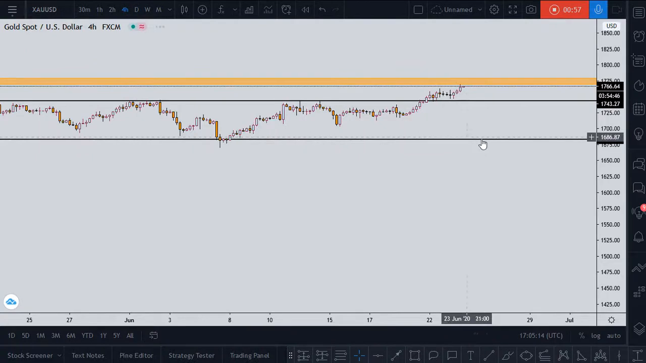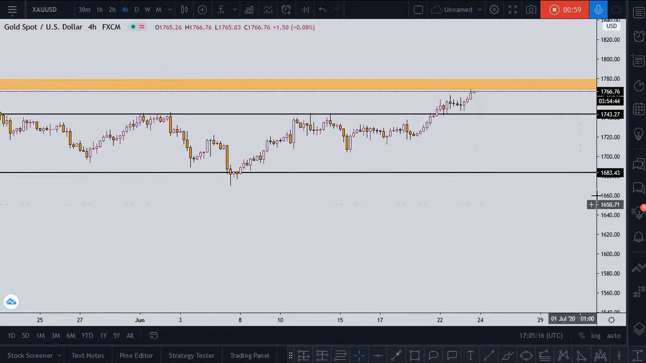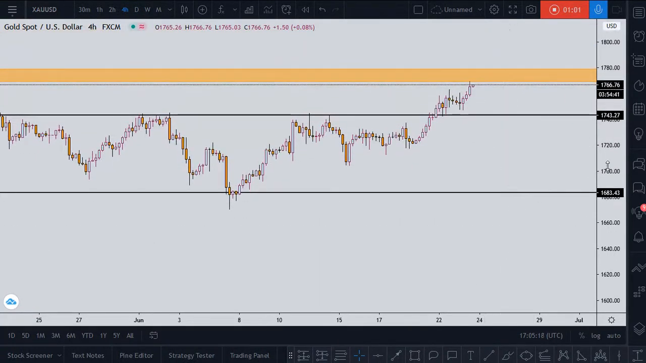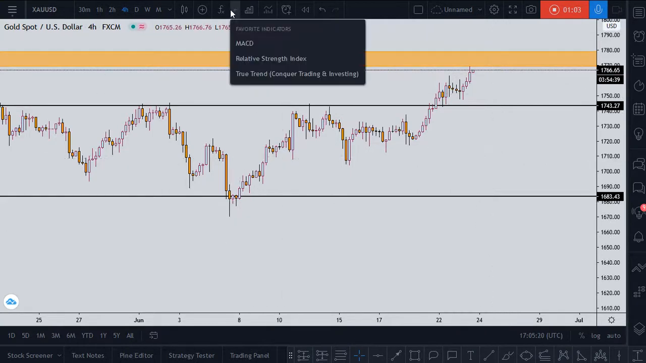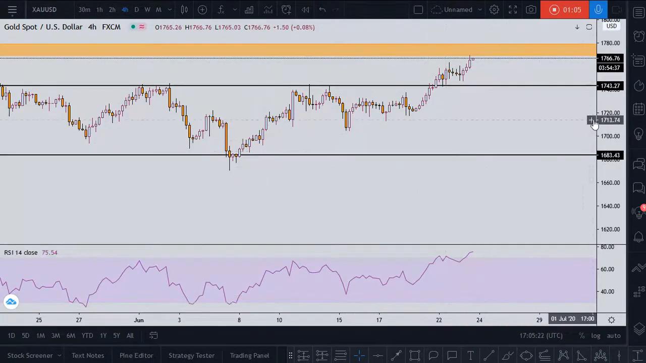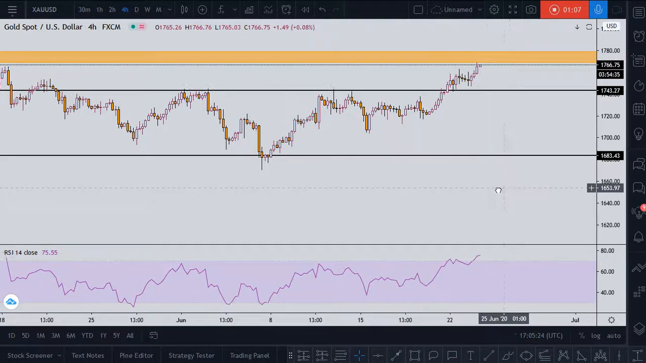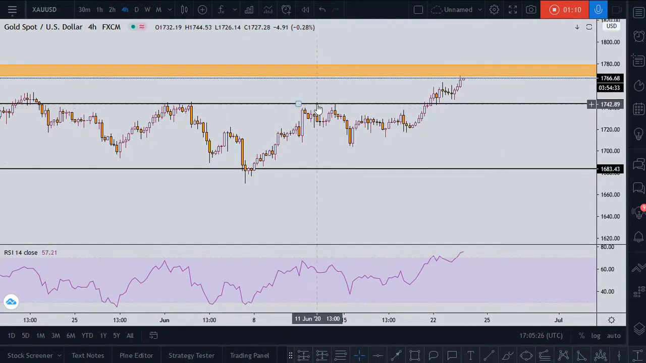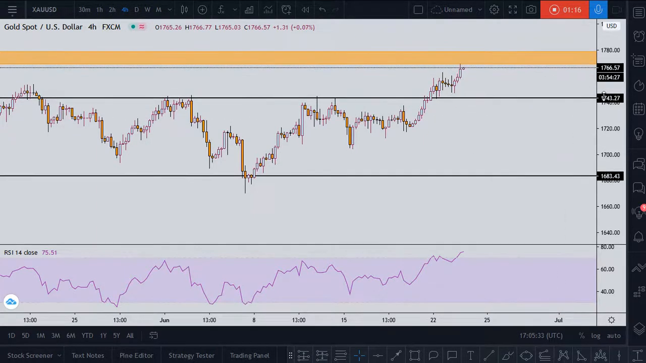So let's discuss gold on a day trade setup and see what we have on a day trade setup. Let's bring our RSI indicator as well. So as we see, gold broke this resistance and went all the way bullish, and currently gold is at a monthly resistance as well. So what do we expect next from gold?